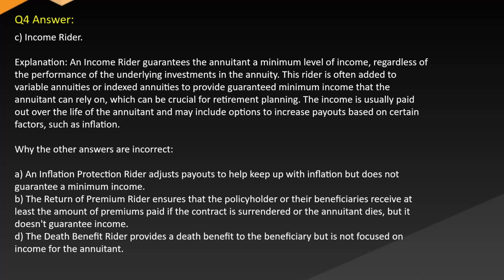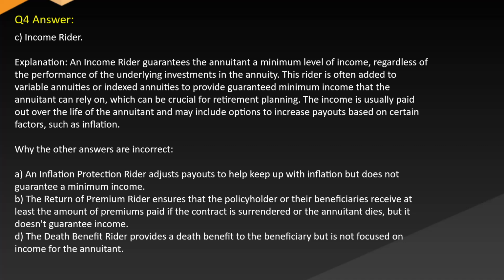Answer: C. Income rider. Explanation: an income rider guarantees the annuitant a minimum level of income regardless of the performance of the underlying investments in the annuity. This rider is often added to variable annuities or indexed annuities to provide guaranteed minimum income that the annuitant can rely on, which can be crucial for retirement planning. The income is usually paid out over the life of the annuitant and may include options to increase payouts based on certain factors, such as inflation.